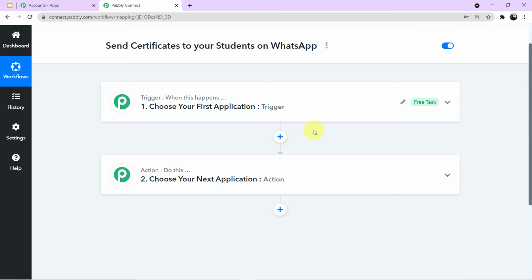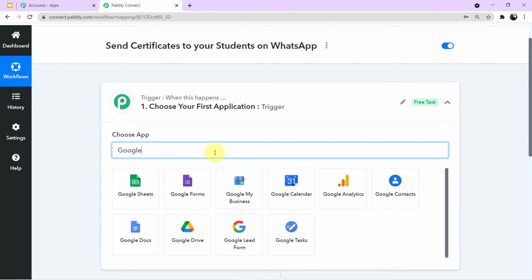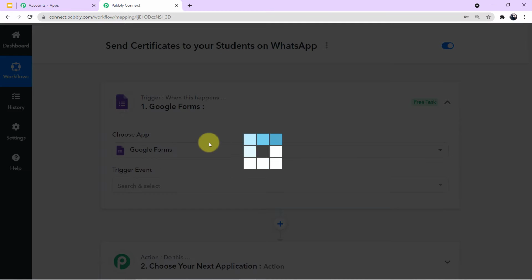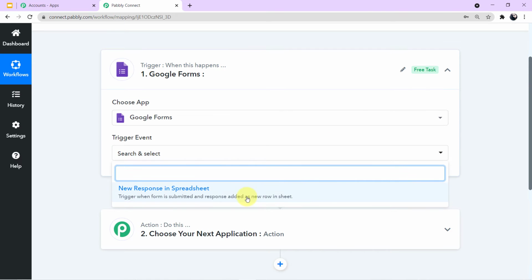We'll choose our first application to integrate. For that, you have to click here, come to the search field, and search for Google Forms. Okay, Google Forms. Click here, and you can see a new field of trigger event has emerged in front of me. Now I'll click this arrow and I can see the trigger event. This is new response in spreadsheet.